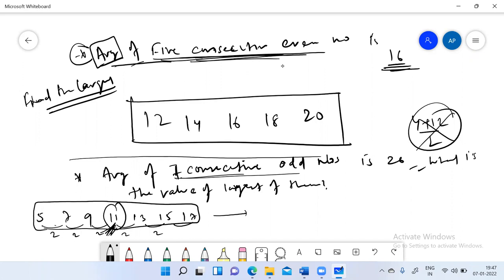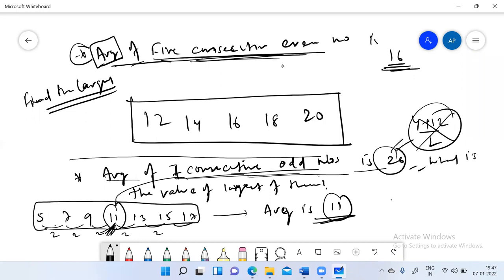So if we take 7 consecutive odd numbers, the average is the middle term, which is again odd, because there are 7 consecutive odd numbers. So the average is an odd number. So if the question says the average of 7 consecutive odd numbers is 26, this is not possible, because logically the average of 7 consecutive odd numbers should always be odd. Okay, are you getting my point?